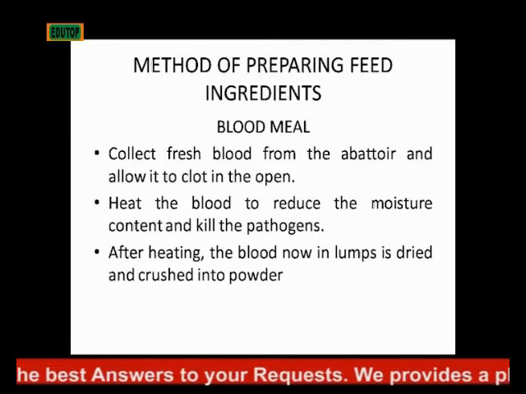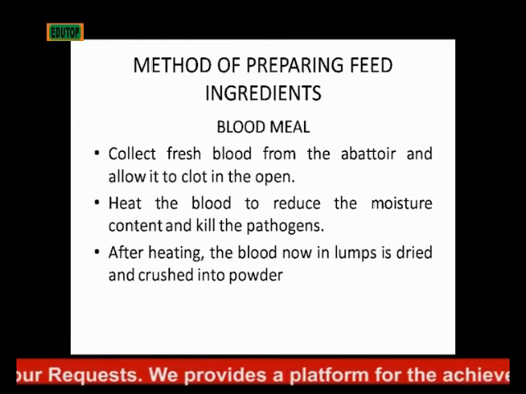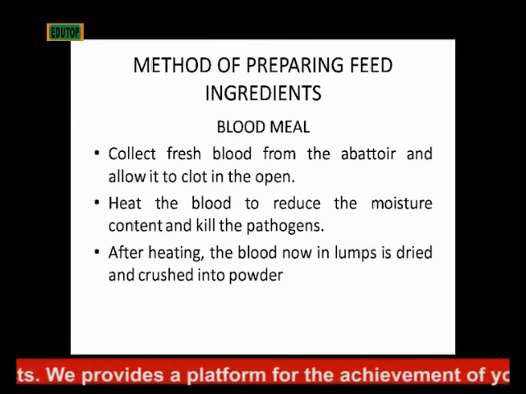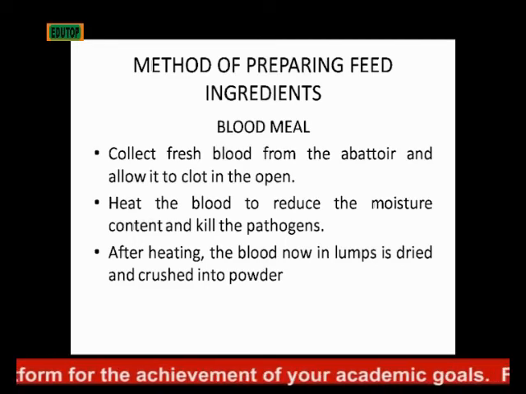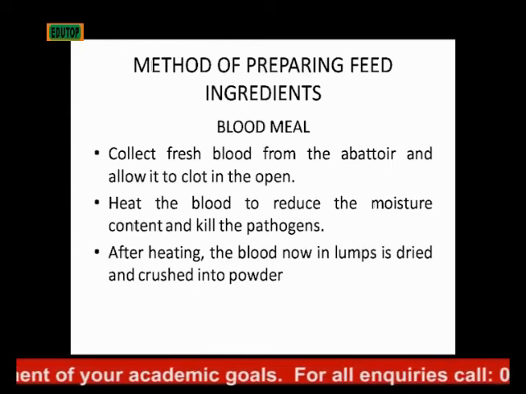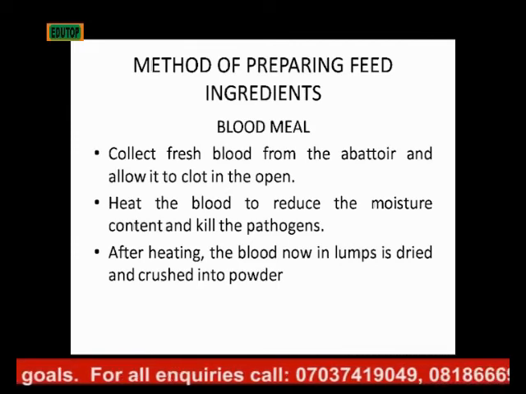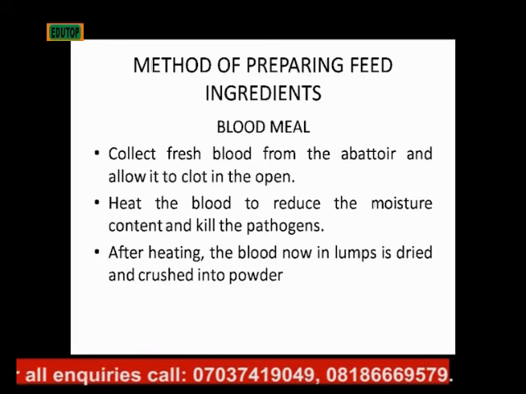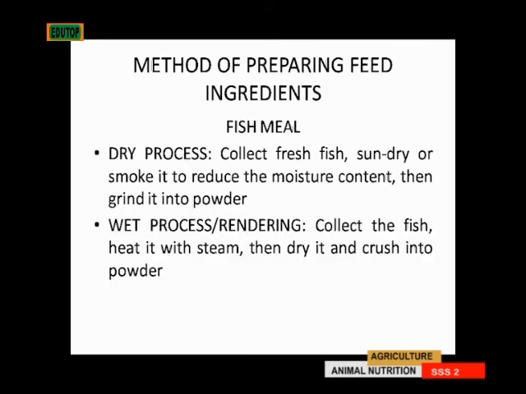And the first is blood meal. It is prepared by collecting fresh blood from the abattoir, and you allow the blood to clot in the open. You know, when air comes on blood, it will clot. You then heat the blood to reduce the moisture content and kill the pathogens present in the blood. After heating, the blood, now in lumps, is dried. Then you crush it into powder, then you have your blood meal.